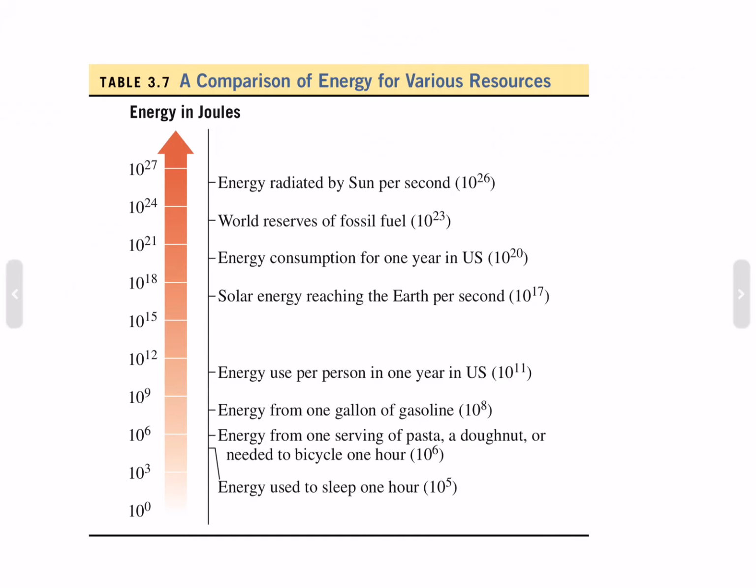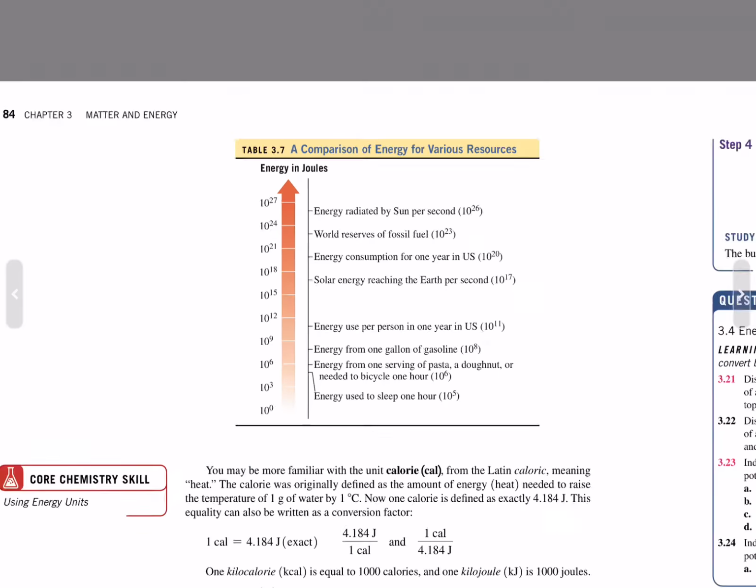Energy consumption for 1 year in the US, 10^20 joules. World reserves of fossil fuels, 10^23 joules. And energy radiated by the sun per second, 10^26 joules.